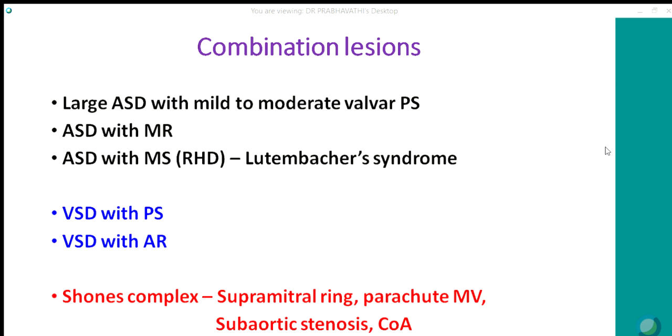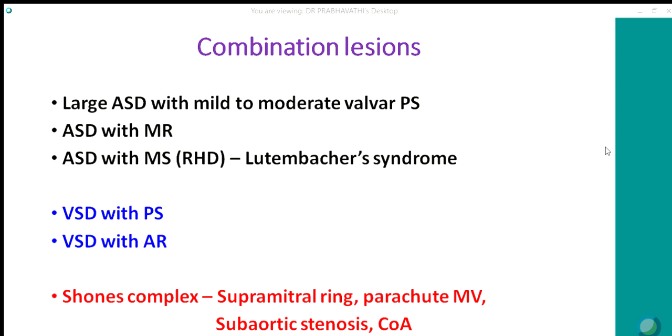Okay, there can also be combination lesions. These are the ones which are usually kept for exams, like large VSD with mild to moderate pulmonary valvular stenosis. Here the findings will be like a large ASD, but in addition they may have an ejection click and the murmur is louder with a thrill.